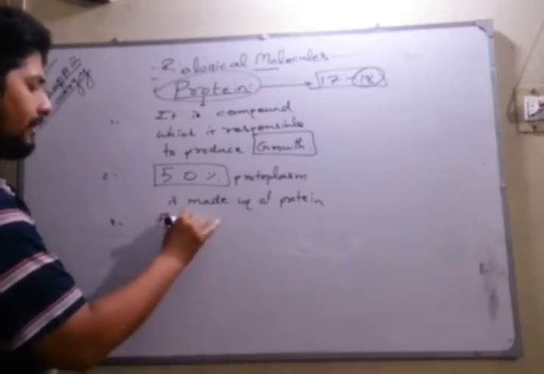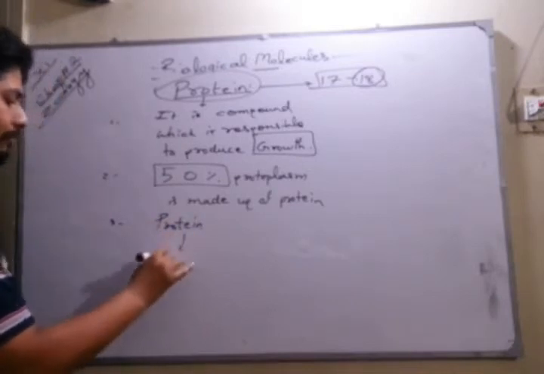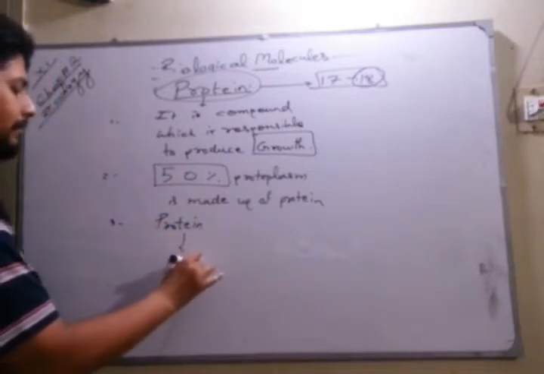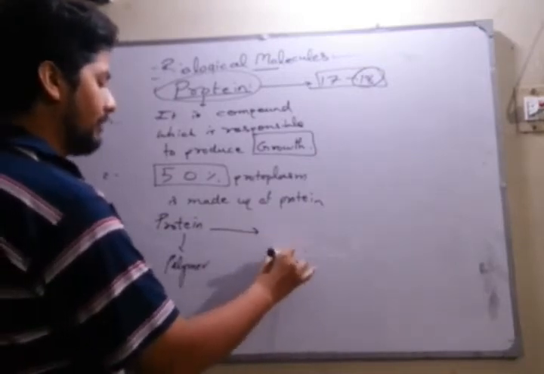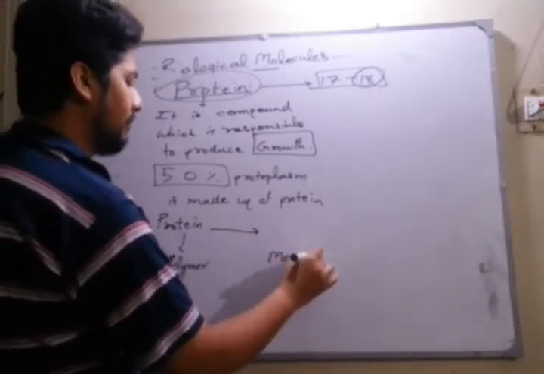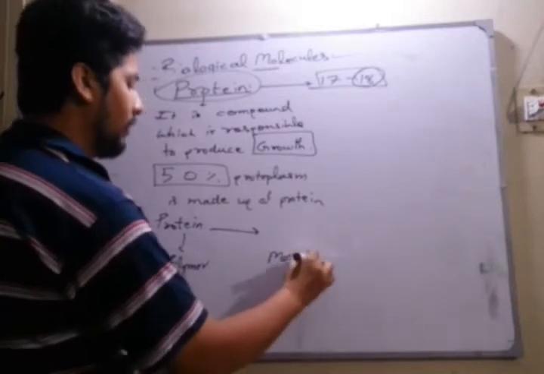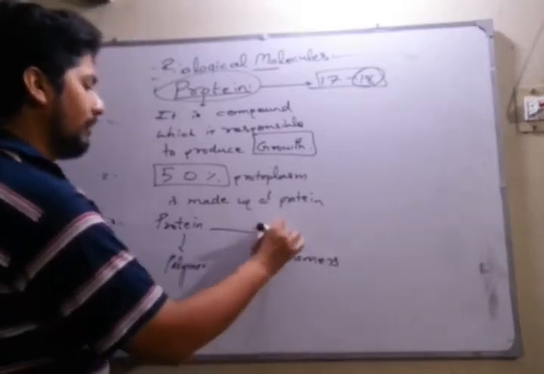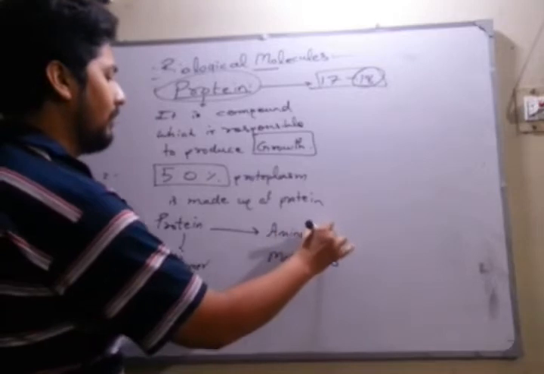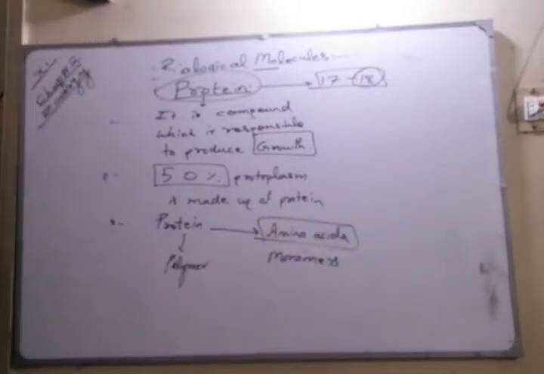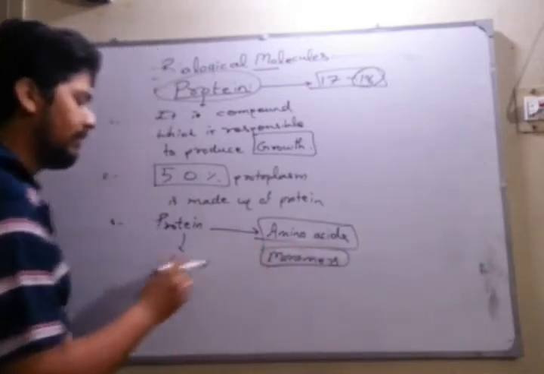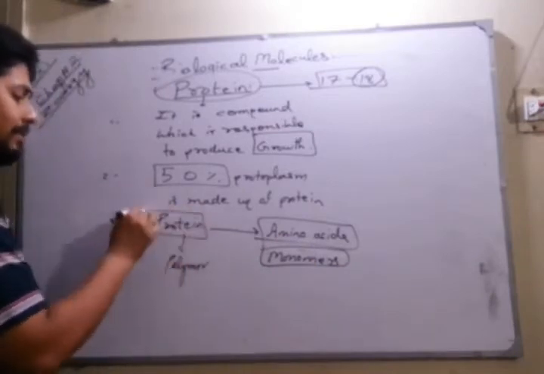We know that protein is a polymer made up of certain monomers, and the monomers of protein are amino acids. So proteins are made up of chains of amino acids.